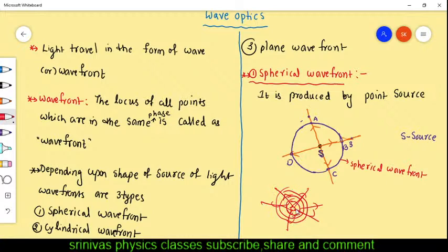According to this, Huygens explained that light travels in the form of wavefronts, and these are called wavefronts. The inner circle you see here is the first wavefront, this is the second wavefront, and this is the third wavefront. Like this, light will travel in the form of wavefronts, and a point source can generate the spherical wavefront.